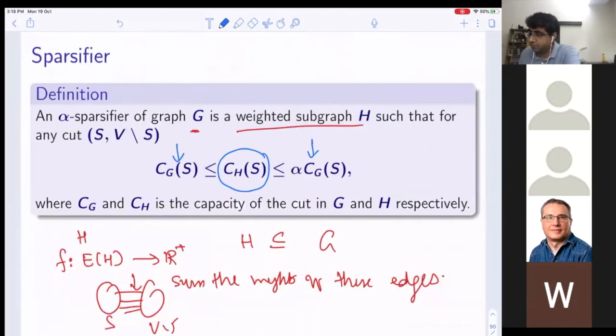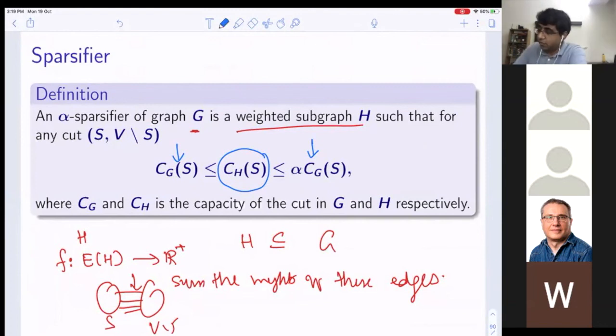So, yes, a question on the definition. In this definition we require a tight lower bound, right? So C of H should always be at least C of G. Is it reasonable also, for example, to consider sparsifiers where it's like 1 over alpha C of G? Yes, Fedor. But what happens is that you can multiply these things and just put everything on one side.